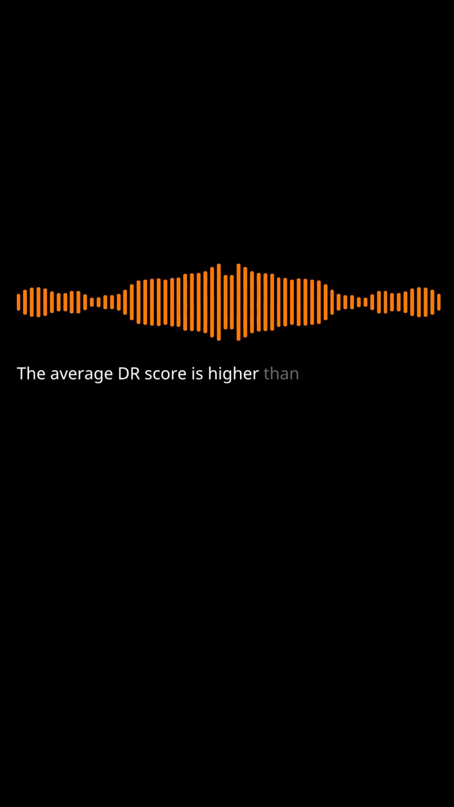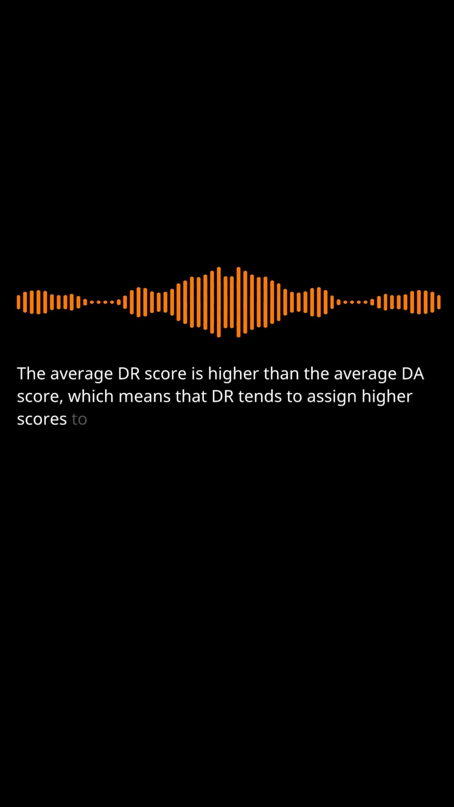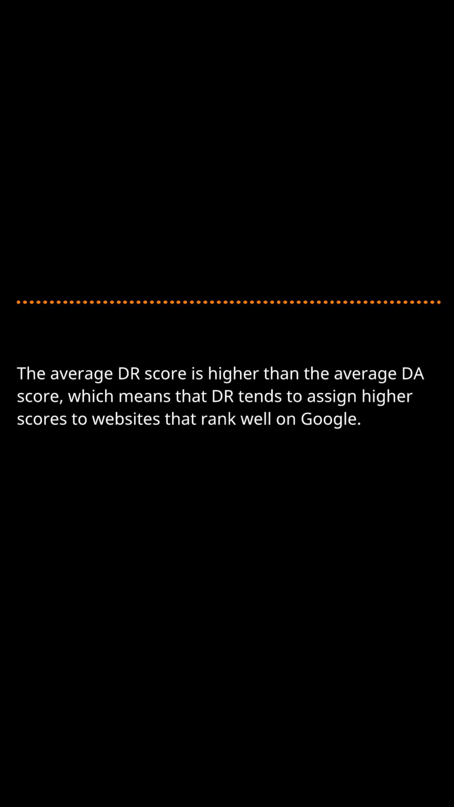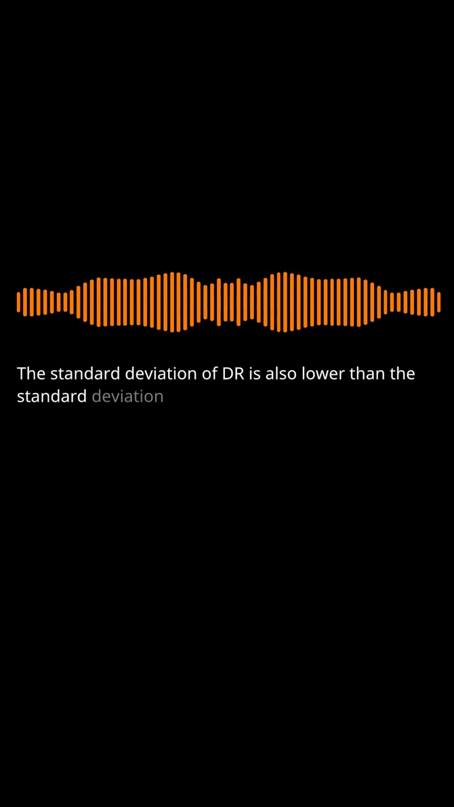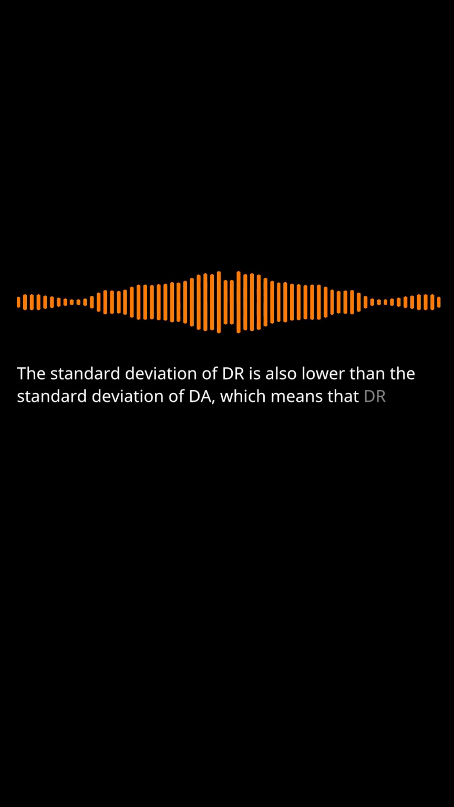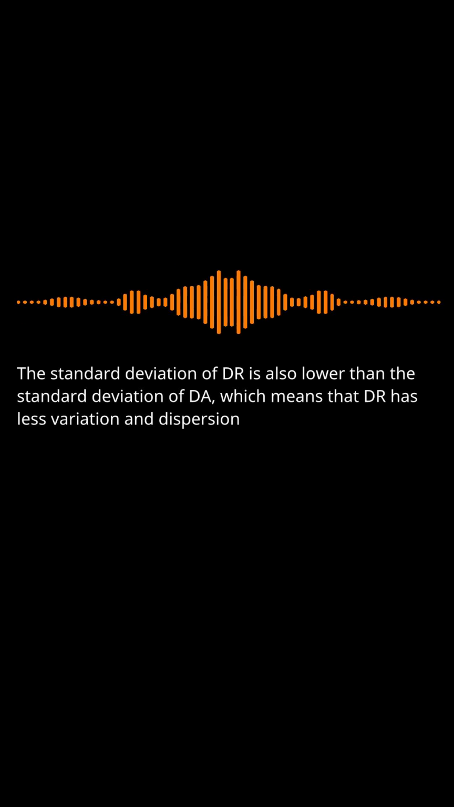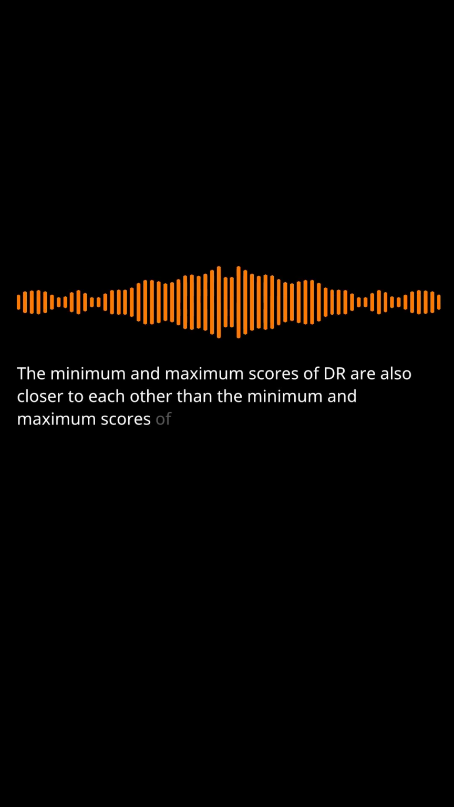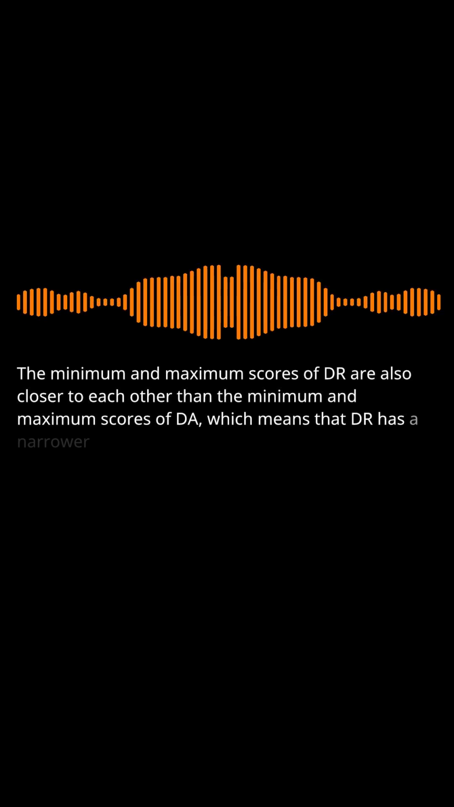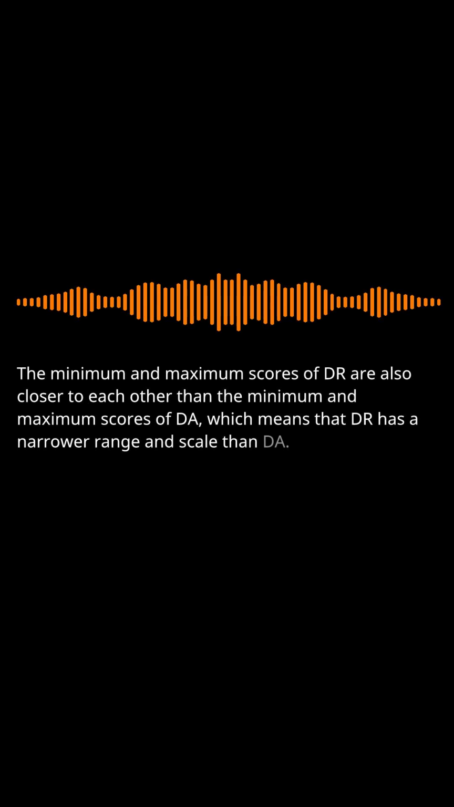As you can see, the average DR score is higher than the average DA score, which means that DR tends to assign higher scores to websites that rank well on Google. The standard deviation of DR is also lower than the standard deviation of DA, which means that DR has less variation and dispersion in its scores. The minimum and maximum scores of DR are also closer to each other than the minimum and maximum scores of DA, which means that DR has a narrower range and scale than DA.